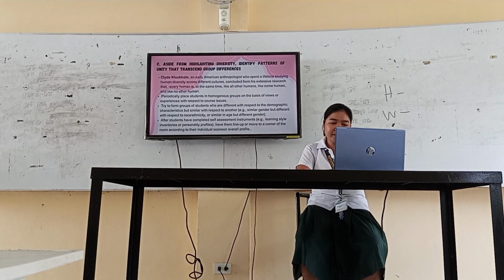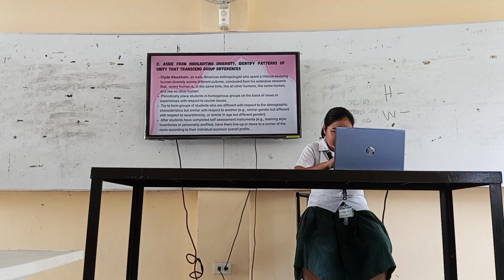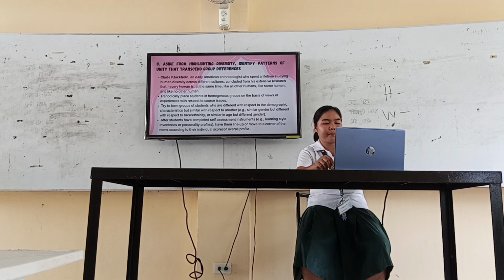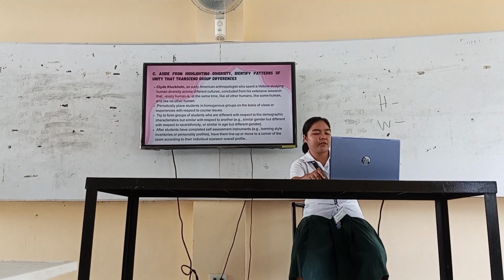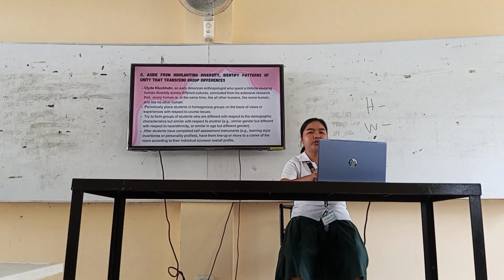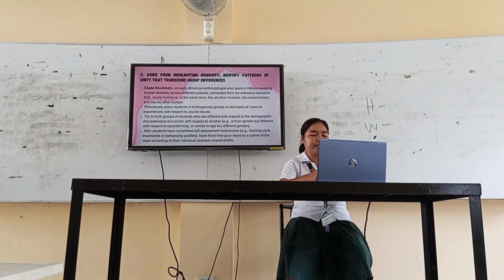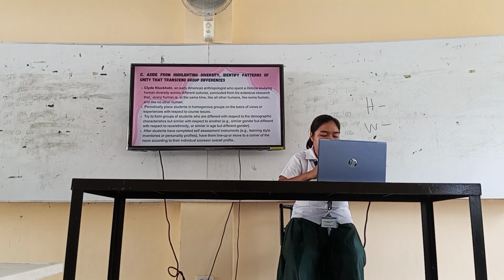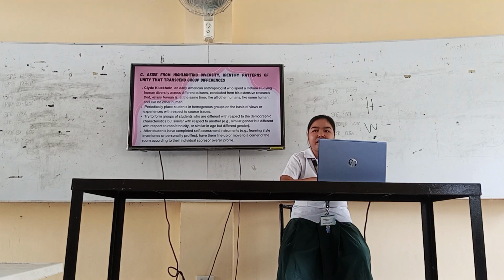After students have made an assessment, such as an instrument, learning style inventory, or personality profile, have them line up or move according to their overall profile score. This activity, sometimes called human bar or self-sorting, can be a fun and engaging way to visually represent students' self-assessment. This activity encourages students to reflect on their own learning and identify areas where they need more support or change.